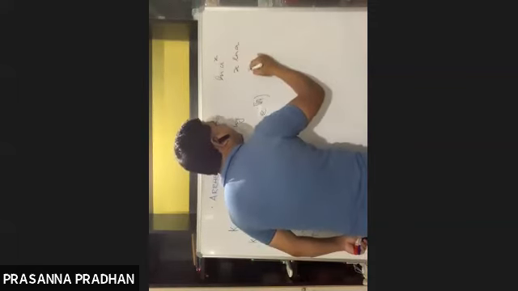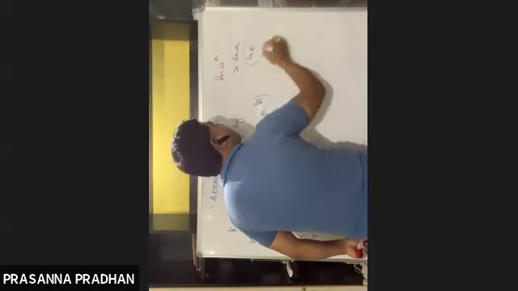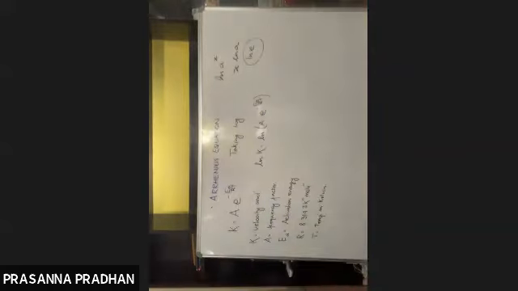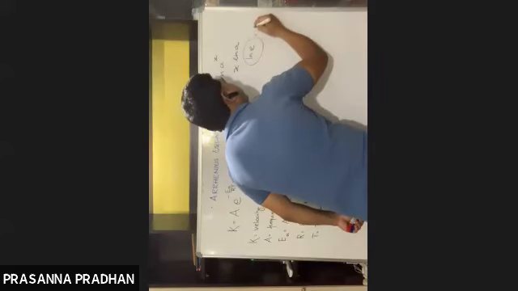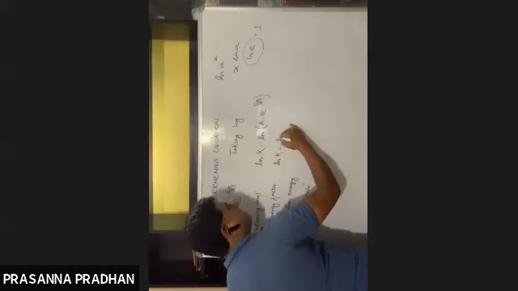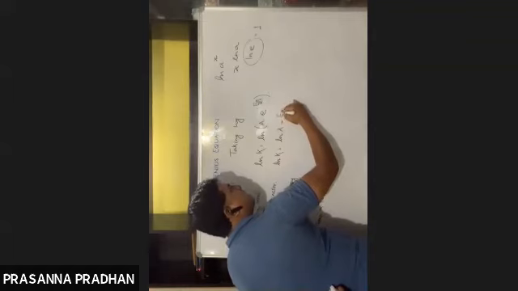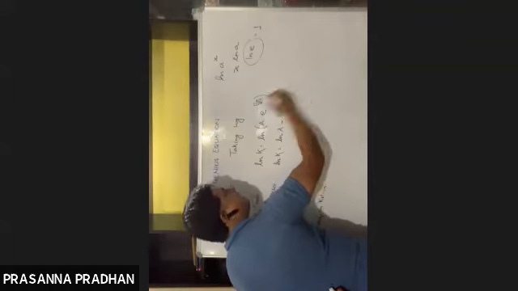Now, what is the value of ln e? The value of ln e is equal to 1. We know this. Okay, so let us simplify this. ln k is equal to ln A minus Ea by RT ln e.